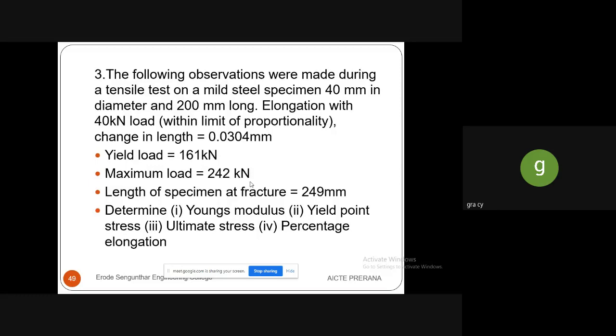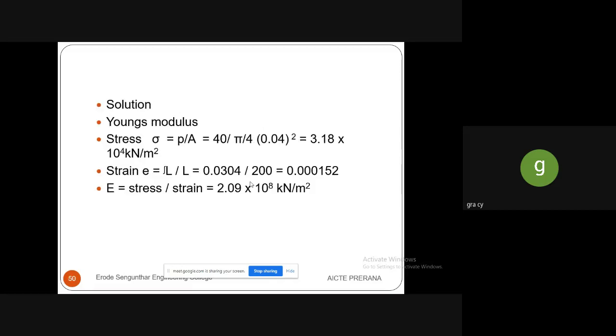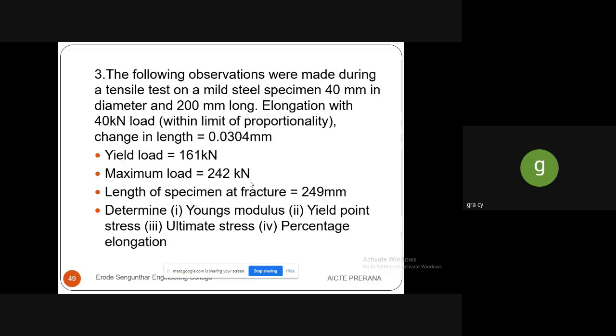So next problem is: the following observations were made during a tensile test. During a tensile test on a mild steel specimen 40 mm in diameter and 200 mm long, elongation with 40 kilonewton load within limit of proportionality,